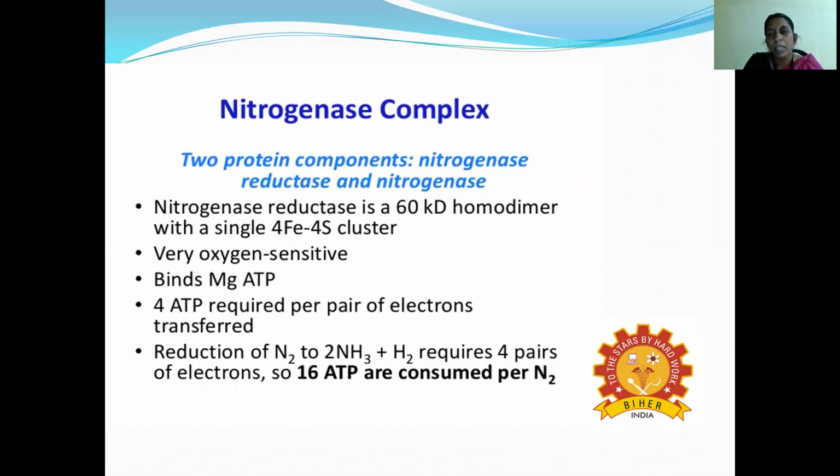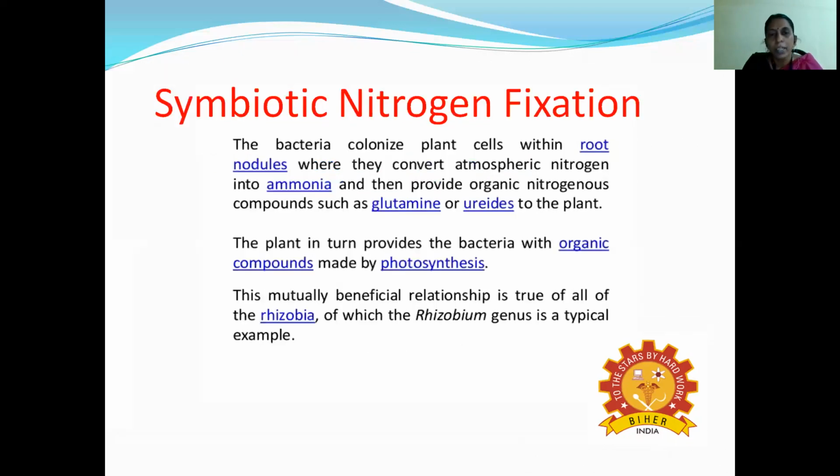And then it binds with Mg2+ ions and ATP molecules. So how many ATP molecules do we need? Depending on 2 molecules of NH3, to form them we need 16 molecules of ATP. So 16 molecules of ATP are consumed per nitrogen. And next we come to symbiotic nitrogen fixation. So up to that, nitrogenase is over. The next topic is symbiotic nitrogen fixation. Symbiotic means both of them are mutually benefited.